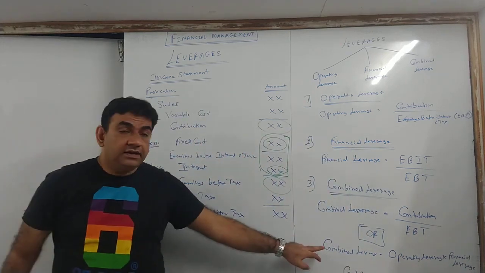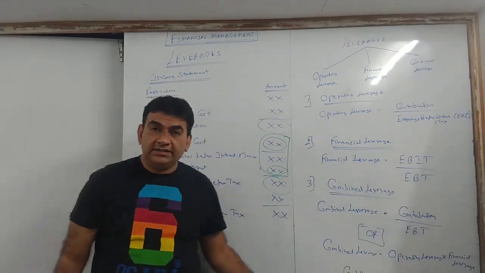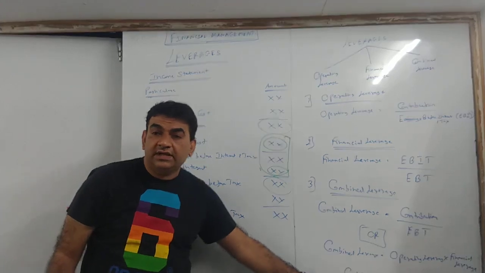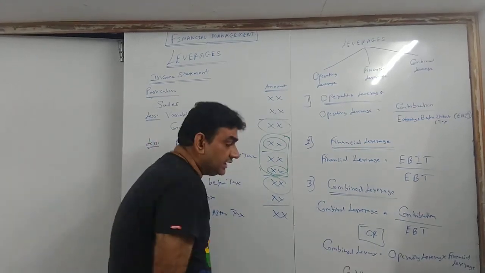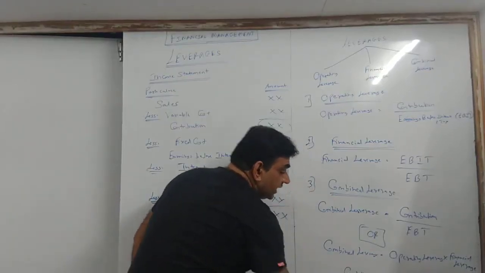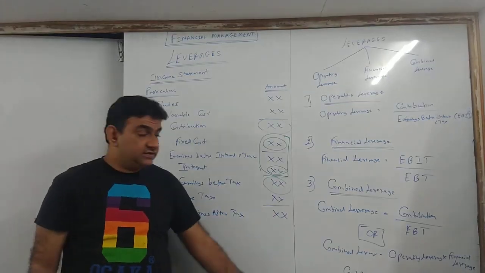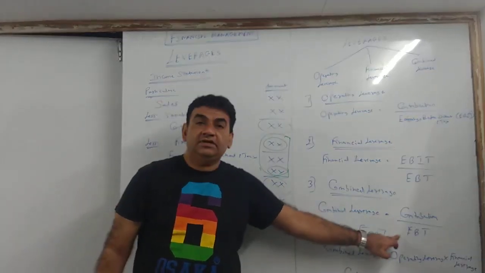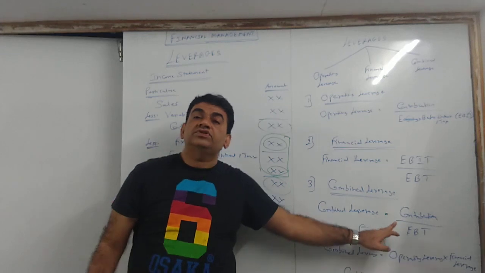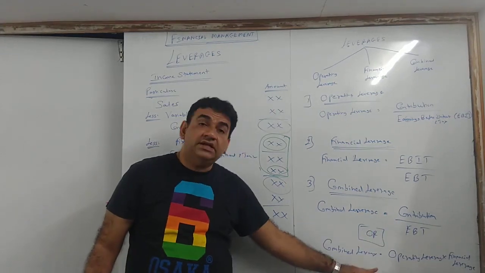Correct? Combine is operating into finance. Now cross check. EBIT numerator denominator. Can I say EBIT gets cancelled? What remains? Contribution upon EBT. This is another way.